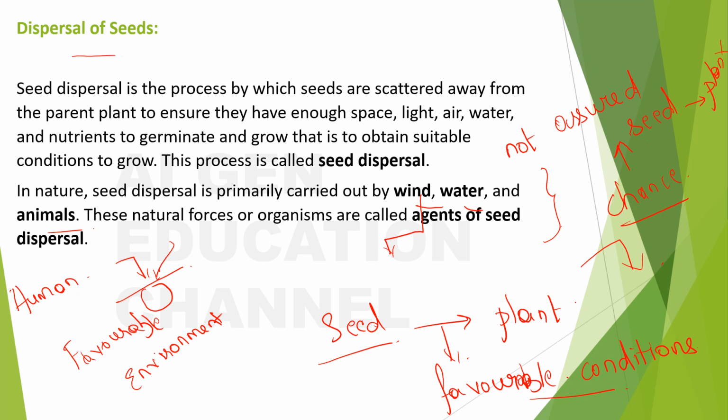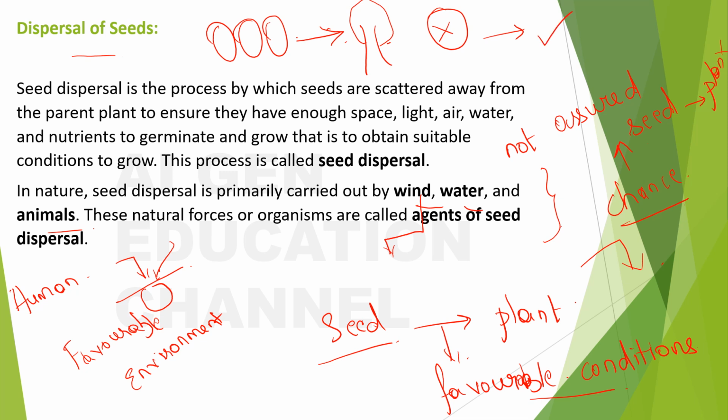So will all the seeds that are produced by the plant land up and turn into the next generation trees? No, right? Why? As I have mentioned, it is because there should always be favorable conditions. Wherever the seed lands, only if there are right conditions can you expect it to grow into a plant. So not all the seeds will have a chance to survive and grow into a plant.